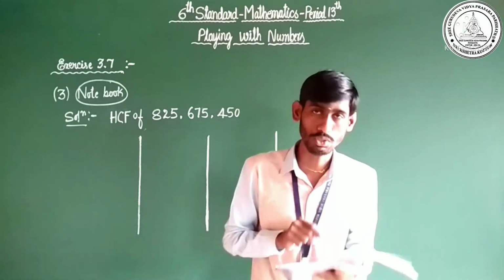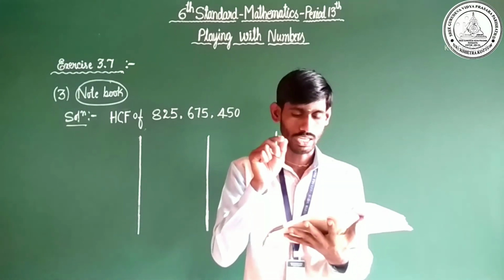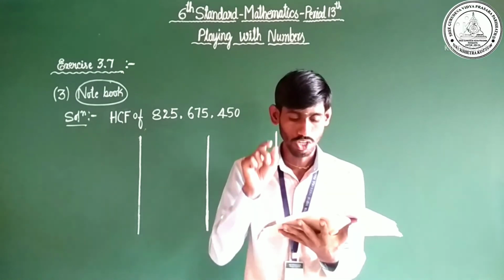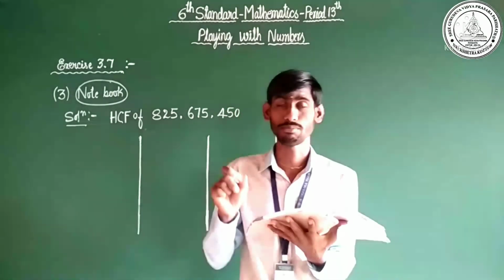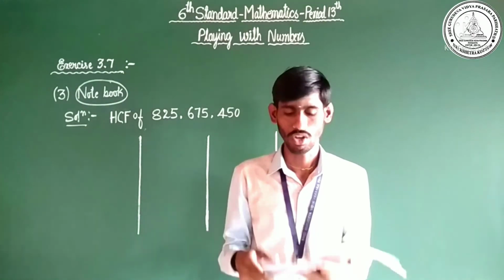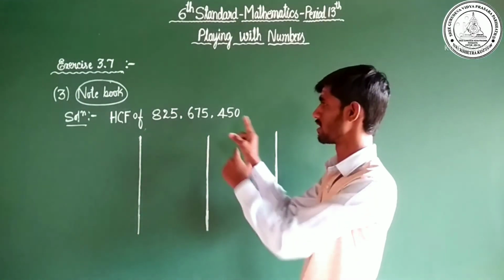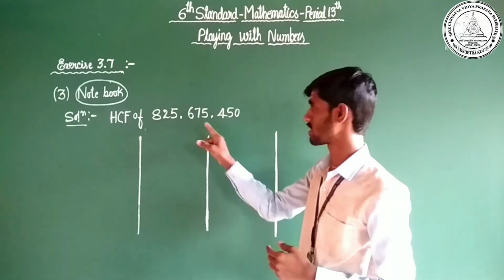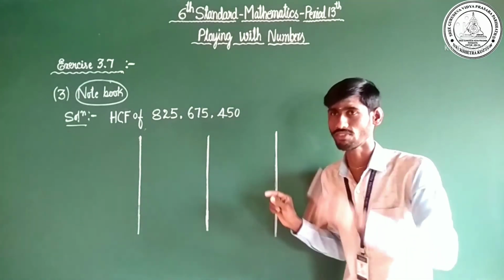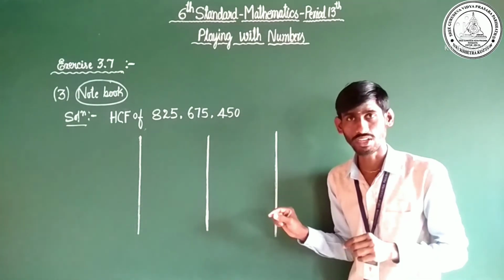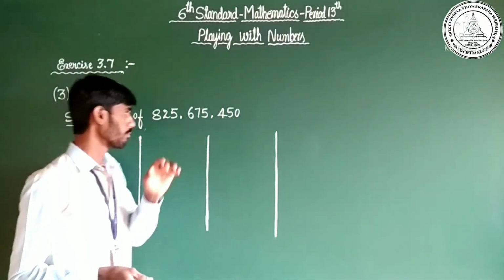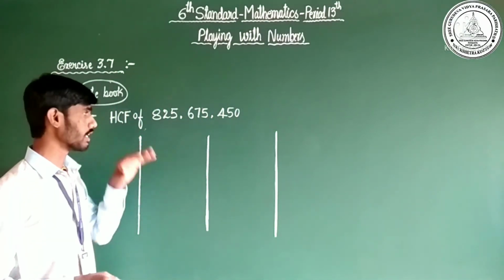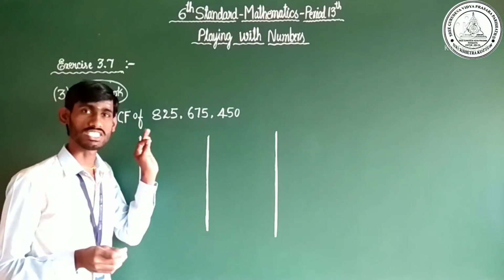Okay, let us come to the problem. In the given problem, we need to find the longest tape, the exact measurement of the longest tape, with the help of these numbers 825 cm, 675 cm, 450 cm. Before finding the exact number, we will find the HCF.